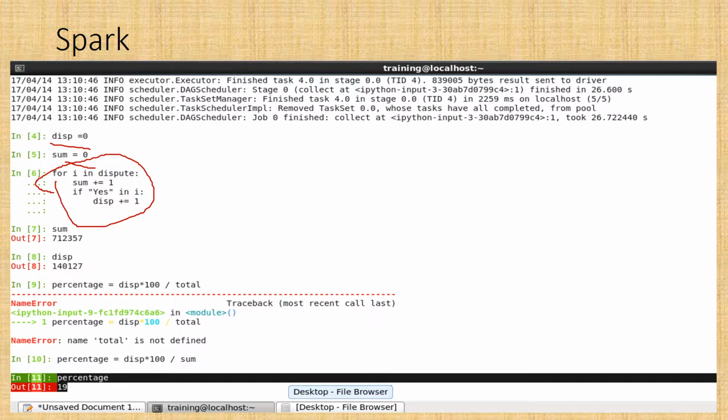So after that I got to know that there are a total of 7,12,357 complaints, in which 1,40,127 complaints have a dispute with the companies. So to find a percentage, I put a formula here and I got the final result as percentage is equal to 19. So there are 19% of times there was a dispute between consumer and company. So the company can get to know whether the solution which they are providing is efficient or not efficient for the customers. Thank you.